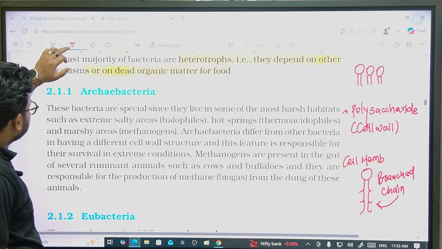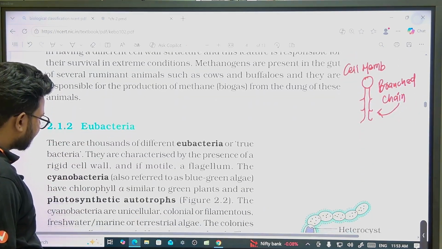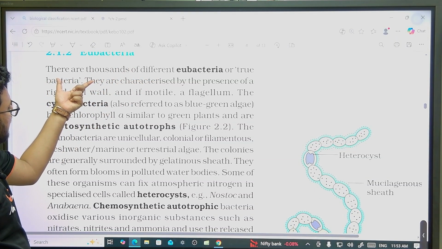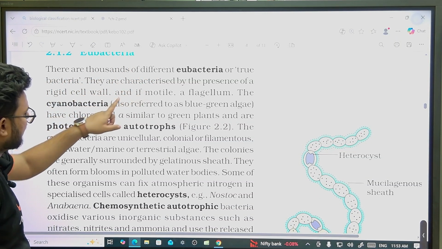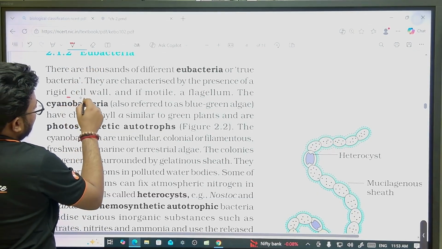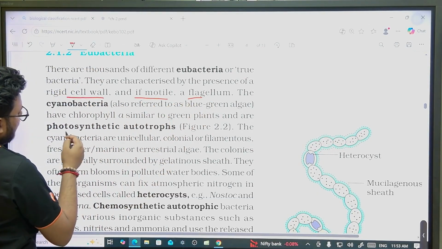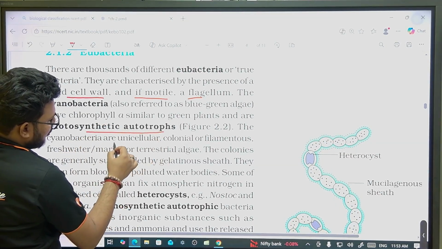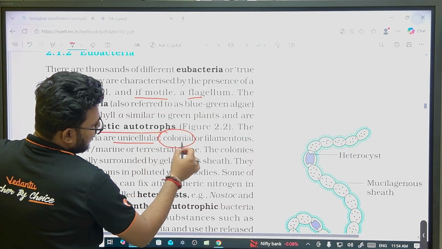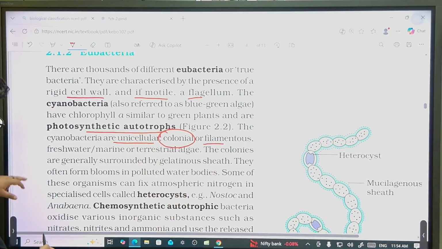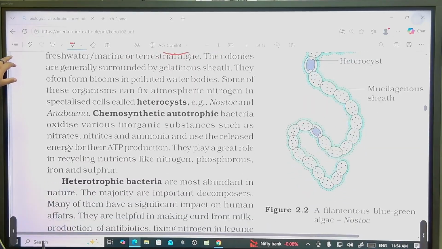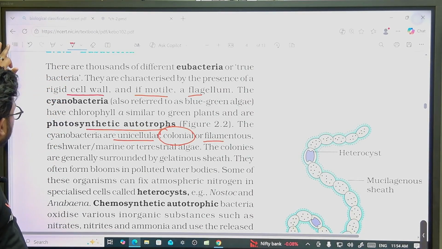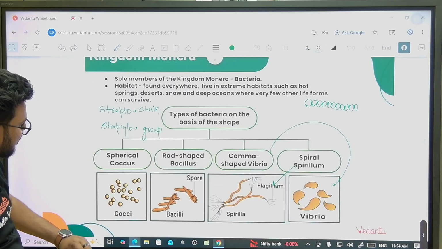If we talk about eubacteria, very basic things we already discussed. There are thousands of eubacteria, or true bacteria, characterized by the presence of a cell wall. They can be motile, and they can have flagellum. They can be photosynthetic autotrophs. They can be unicellular, live in colonies, or form filaments. The basic characters we have discussed, so now I'll tell you about cyanobacteria from my slides.